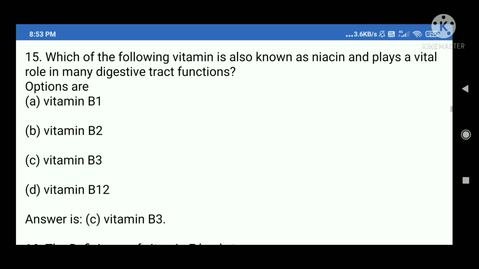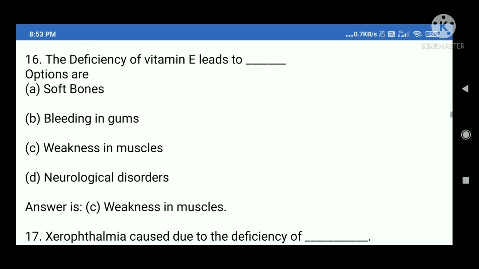15. Which of the following vitamins is also known as niacin and plays a vital role in many digestive tract functions? Options are A. Vitamin B1, B. Vitamin B2, C. Vitamin B3, D. Vitamin B12. Answer is C. Vitamin B3.